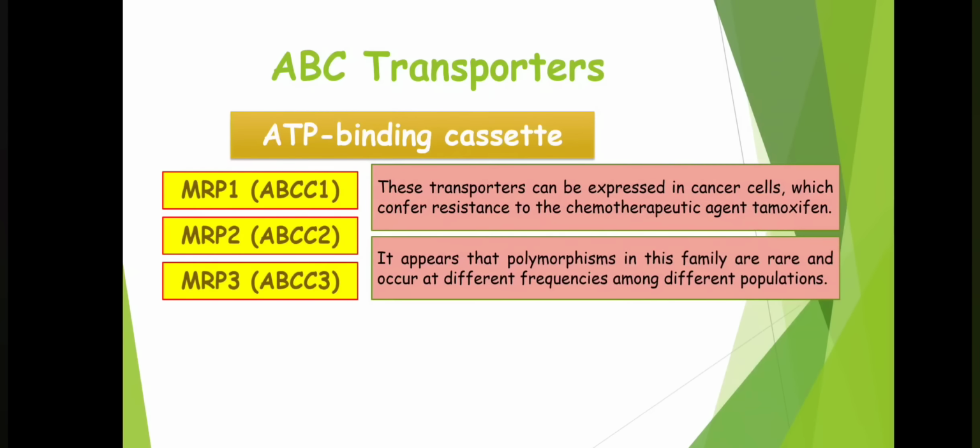It appears that polymorphisms in this family are rare and occur at different frequency among different populations. Despite numerous studies, the functional importance of these polymorphisms remains unclear. Future studies with specific substrates and polymorphisms may ultimately provide additional information on the variable responses or adverse effects of drugs.